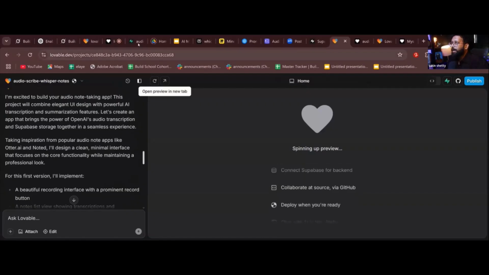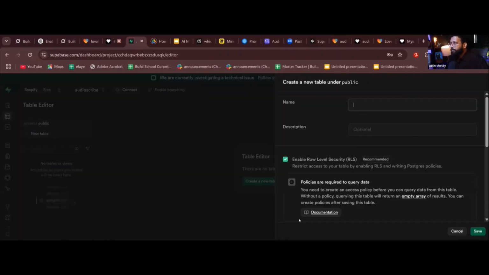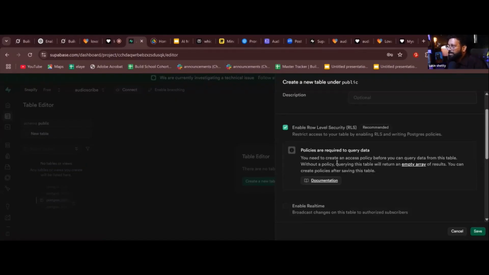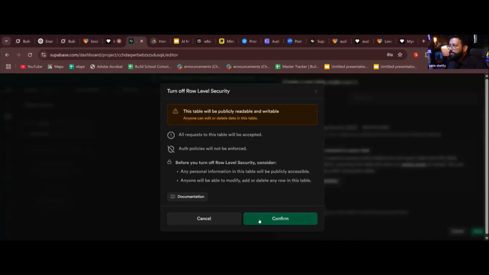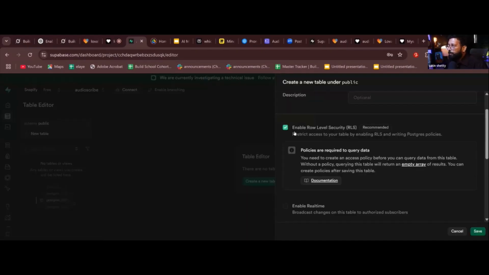Now here, after clicking create a new table, this is what you're going to get. For the name, I'm going to name it notes. Okay, no need for a description. Now someone asked about security. This is where you need to click. This is very important. Enable row level security. Restrict access to your table by enabling RLS and writing Postgres policies. Is it clear? Don't worry about Postgres and all. These are backend technical language, but this is very important. This should be enabled. Very important when you're creating a new table.